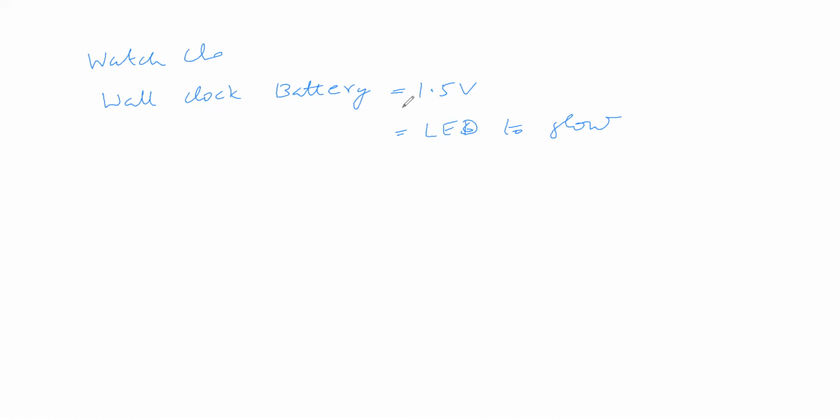Can this battery be used for making a tube light glow? No, because this voltage is not enough to make a tube light glow. So what voltage is required to make a tube light glow? Nearly 150 to 240 volts is required.